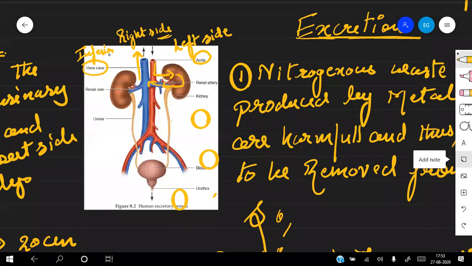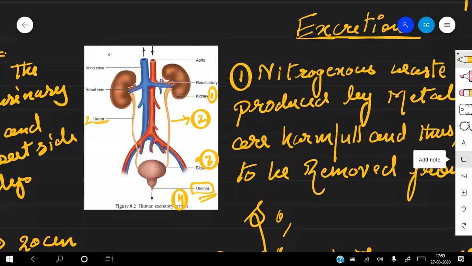Okay, so this is the structure. Now, the waste product goes to the urinary bladder through your ureters. So this is the simple method, and this is a kind of structure which you need to understand. So now let's go inside the different structures of this kidney.